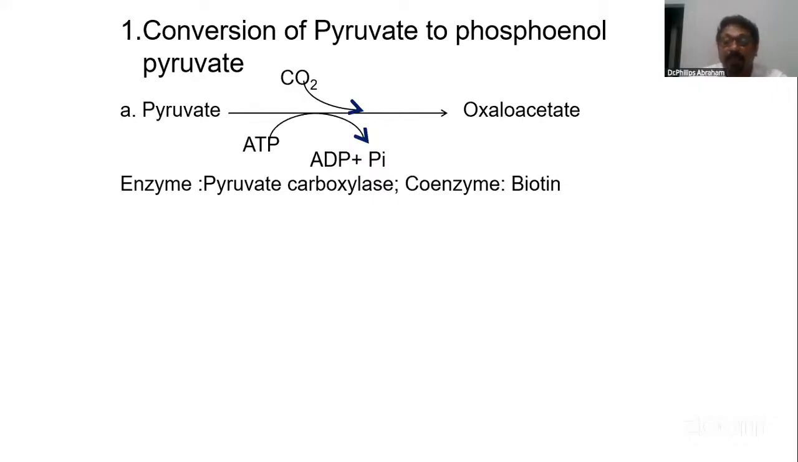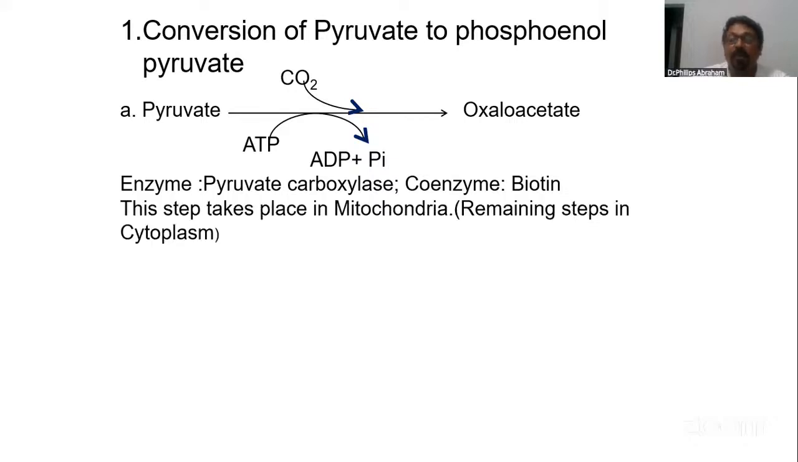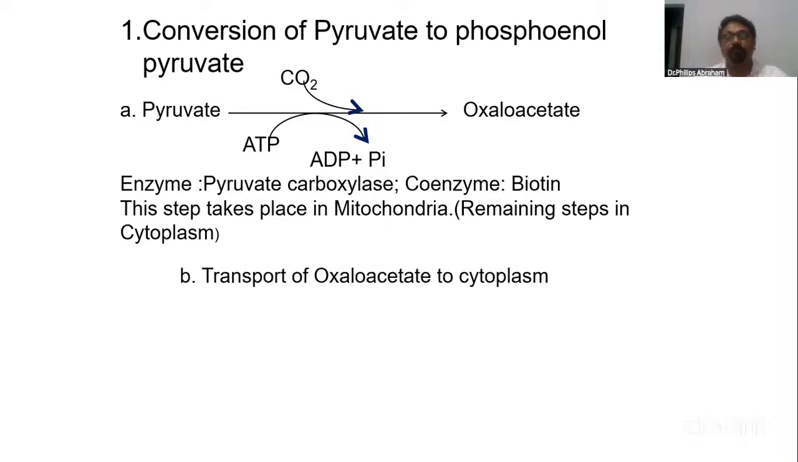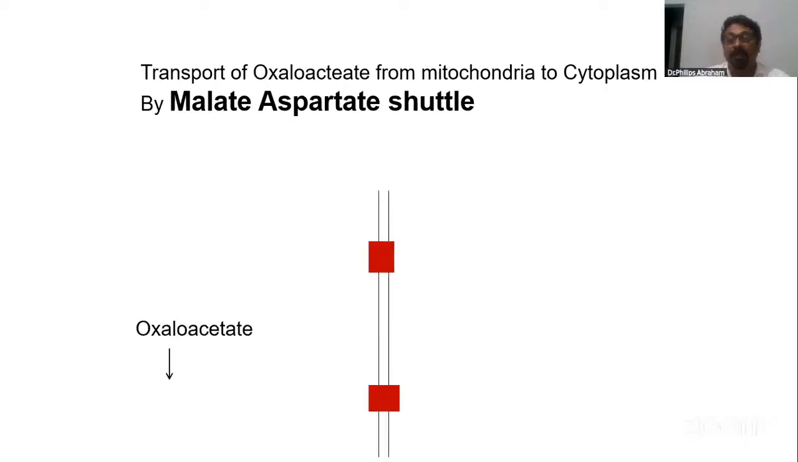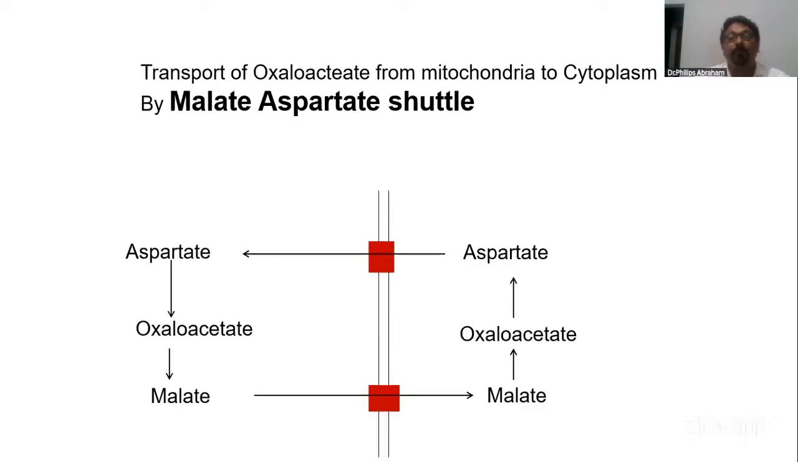Instead, pyruvate, with the help of ATP and carbon dioxide, and say pyruvate carboxylase, coenzyme biotin, converts it to oxaloacetate. This happens in mitochondria. Then oxaloacetate, the remaining steps in cytoplasm of liver or in renal cortex. So it should be transported. There comes a malate aspartate shuttle. Draw that shuttle, whereby oxaloacetate is impermeable to the mitochondrial membrane, but malate and aspartate are permeable. So converting to malate, then malate goes to the cytoplasm, then converts back to oxaloacetate.